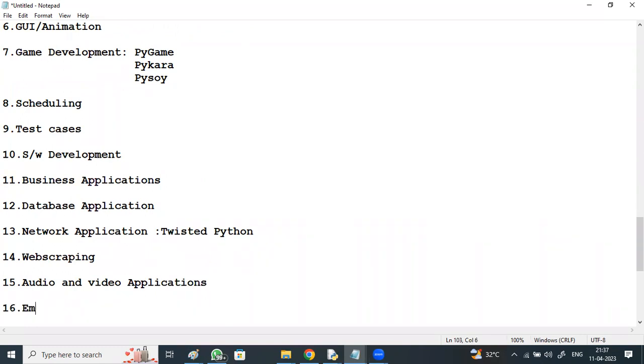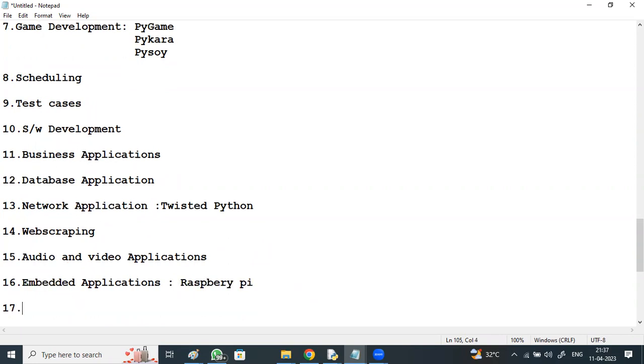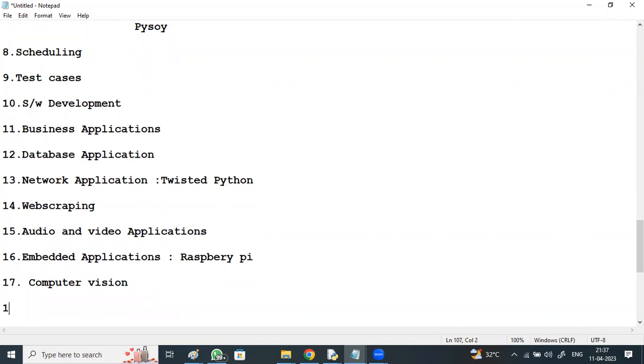Apart from this, embedded applications. The most famous embedded application, Raspberry Pi, which uses Python for its computation. Apart from this, Python is used for computer vision, for color detection, face detection, and object detection. Python is preferred, and even for data analysis.